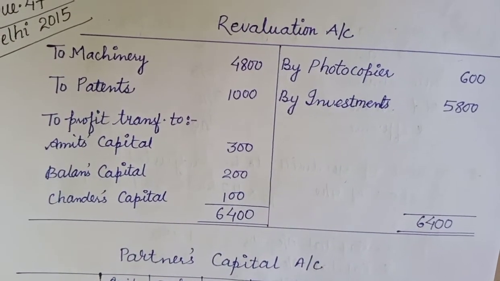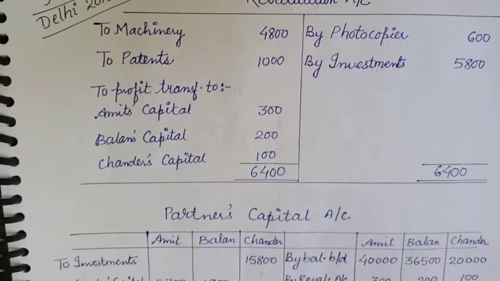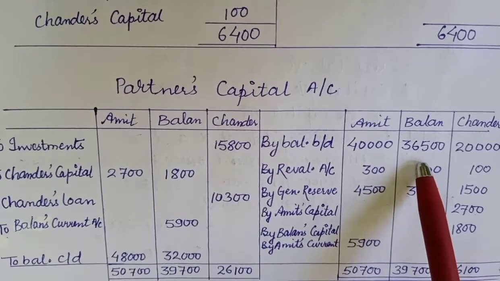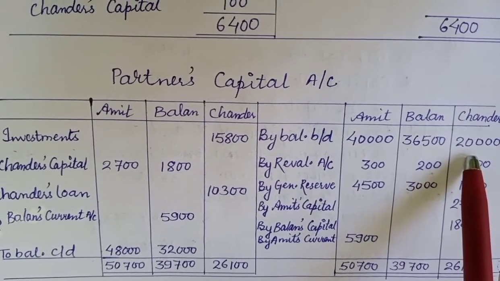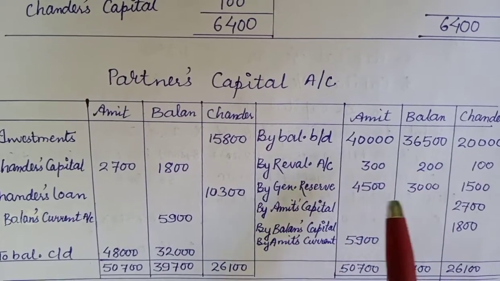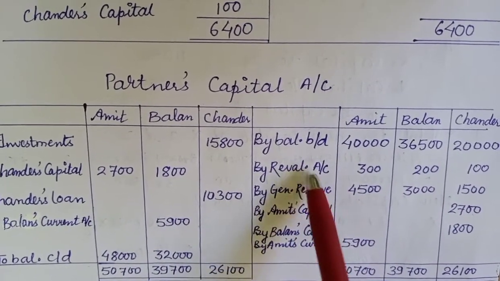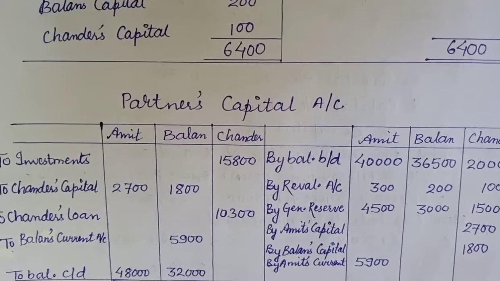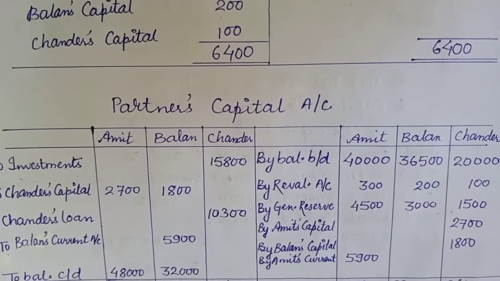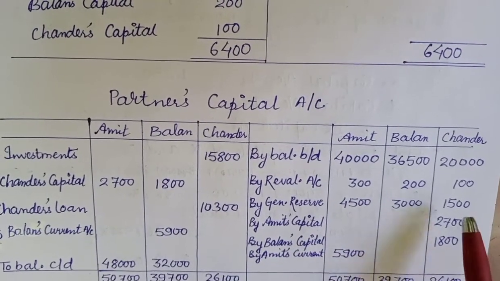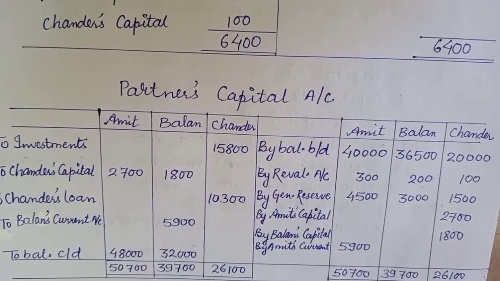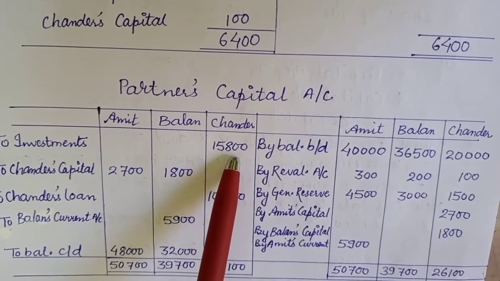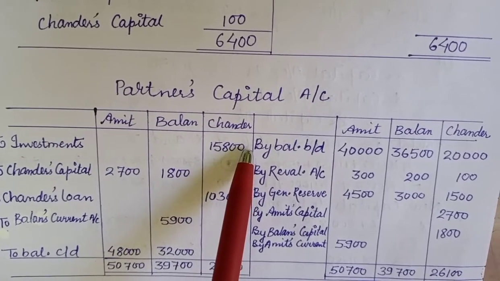Coming to the partners capital account, we will start with the balances given in the balance sheet. So Amit it is 40,000, Balan it is 36,500 and Chandir it is 20,000. Then the profit on revaluation 300, 200 and 100. Now you can see on the liability side of the balance sheet 9,000 is the general reserve, which I have distributed in the old ratio. Chandir took over the investment at 15,800, so I have written that in Chandir's column.